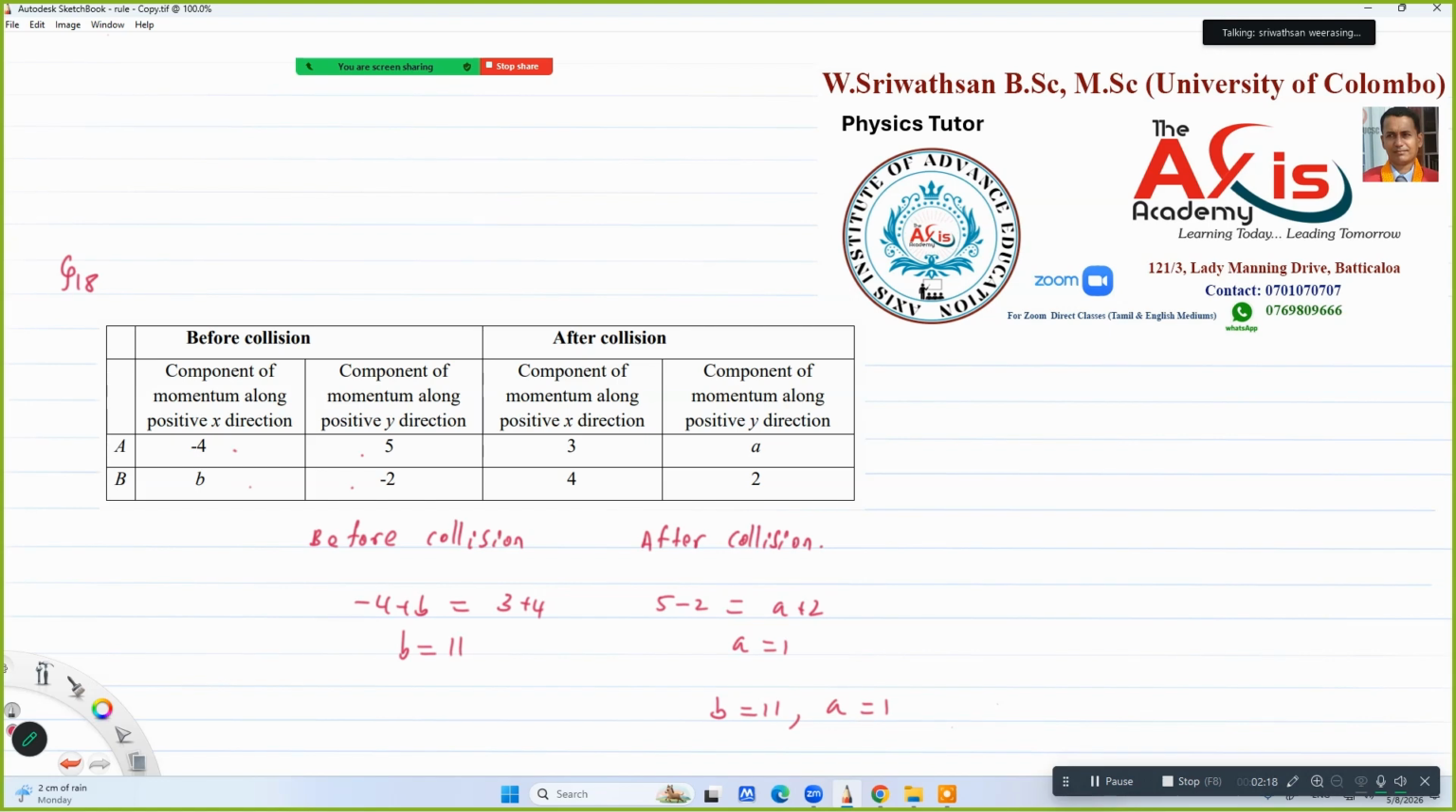The question is actually very important, right? They are asking the b value first and then the a value. It's very important. B value is 11 and a is 1, not 1 and 11. 11 and 1 in the sense, the option is the third one. Third one is the correct option.